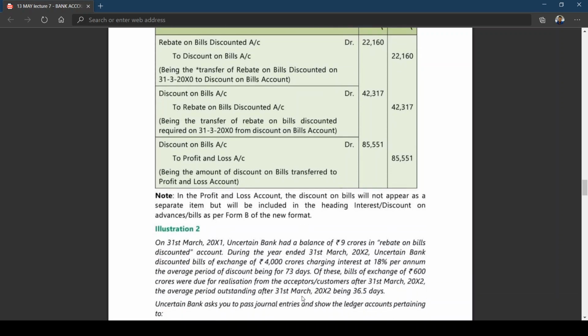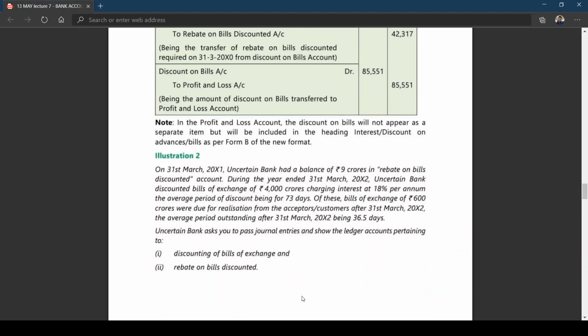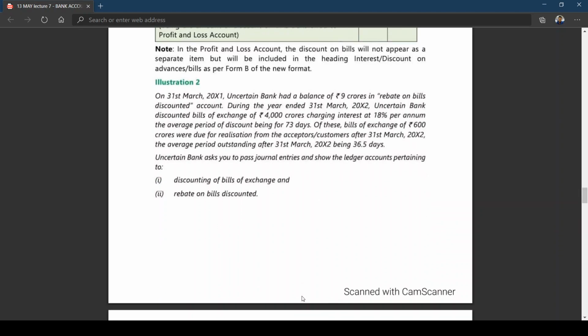Now let us go back to illustration number 2. You do not worry about the copying down because it is there in the study material. Just pay attention for understanding the explanation. I think the solution is automatically there in the material. You can refer to that.